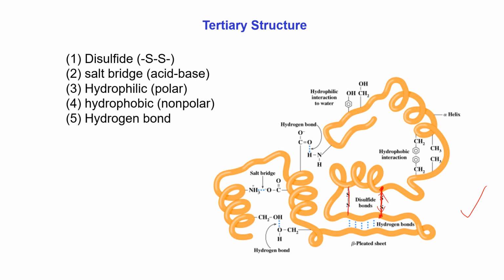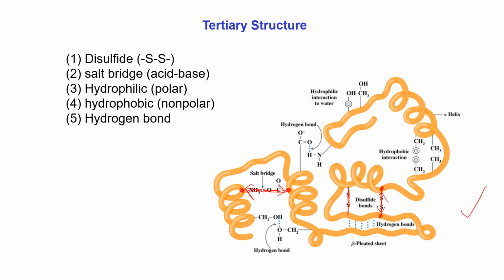Here is another disulfide bond we already mentioned. Next one is salt bridge. Actually, salt forms between the acidic and basic amino acid side chains. Here we can see a basic amino acid because the side chain of the amino acid is basic. If we consider this amino acid is acidic, in that case the side chains of these two amino acids form a salt bridge between them. That's why these two portions come close to each other.